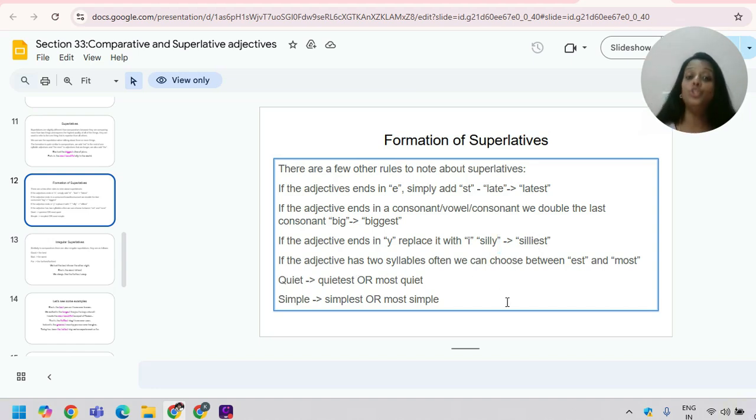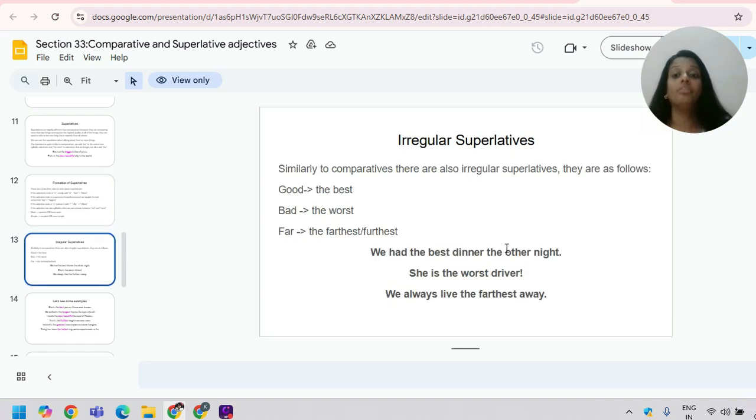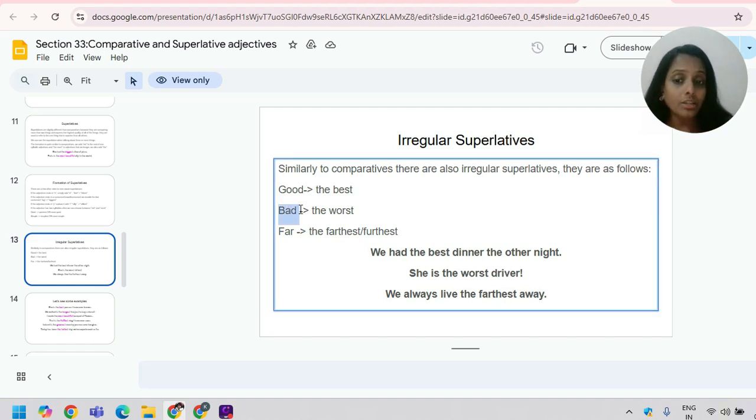And if the adjective has two syllables, you can choose between est and most. Say, for example, quiet. So it has two syllables, right? Quietest, or you can choose most quiet. Both are correct. And simple, simplest or most simple. Easy, right? And when we are talking about superlatives, there are irregular superlatives too, similar to comparatives. Good means the best in superlative form. Bad, the worst. Far, the farthest or the furthest.